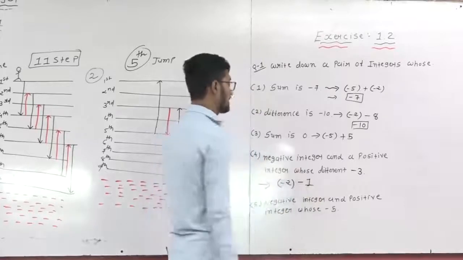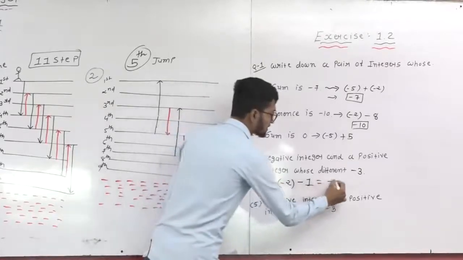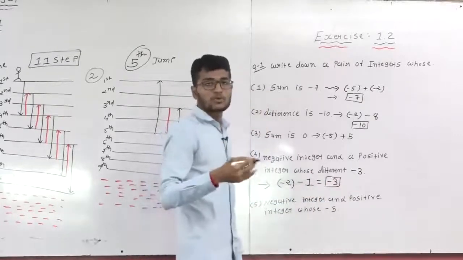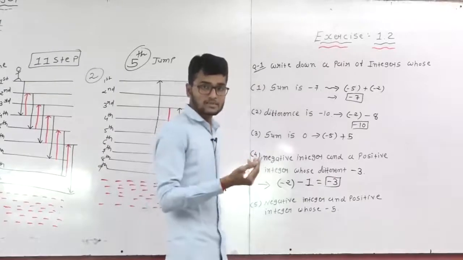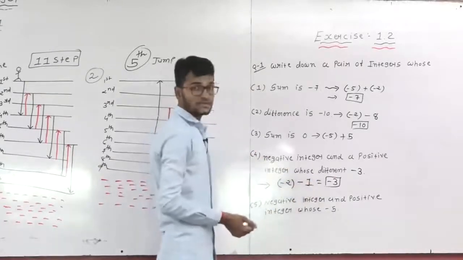So -2 minus 1, my answer is -3. So this is how you have to find integers. So -2 minus 1, it means the answer is -3.